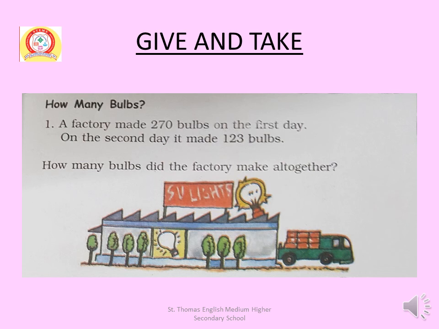Here is a problem sum. How many bulbs? A factory made 270 bulbs on the first day. On the second day it made 123 bulbs. How many bulbs did the factory make altogether? Add 270 and 123 to get the total number of bulbs made in 2 days. I have done this sum in the following slide.